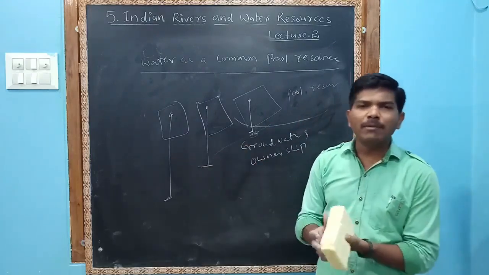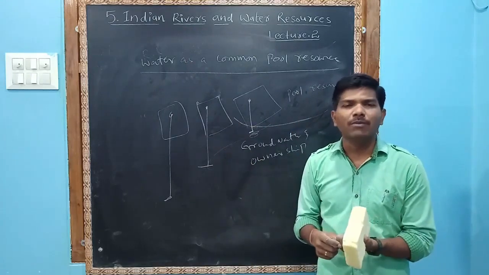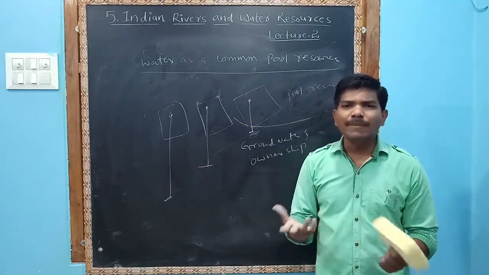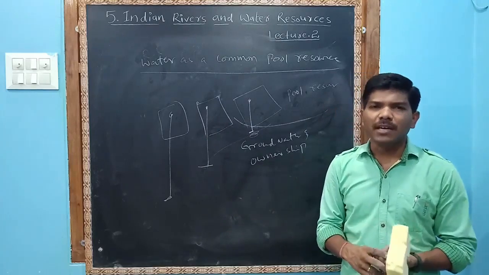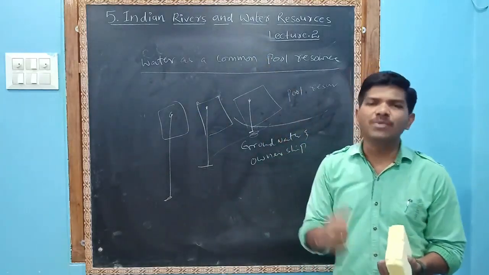Usually, whenever our neighbors go for a tube well, they may not tell how deep they have dug their bore well. They may not reveal it. That is very secret, because this person may go deeper than them, and their water may dry up.